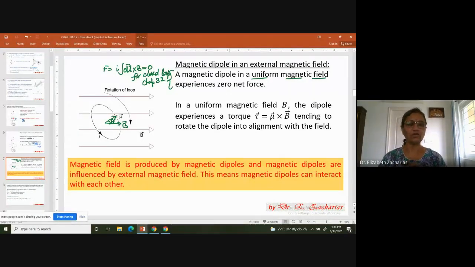That should not be surprising. I hope you remember the two parallel currents. Each will set up a magnetic field at the location of the other, so they can exert a force on each other. In this case, it's not going to be a force, it's going to be a torque. That's the only difference. And this interaction of dipoles is happening within an atom.